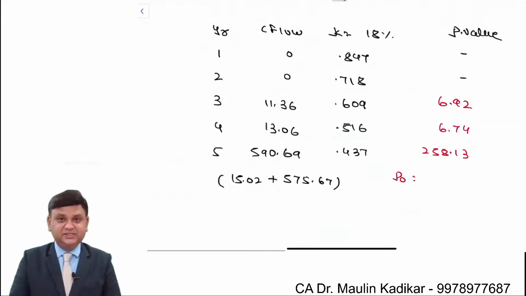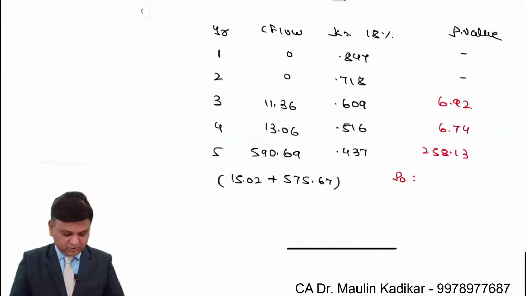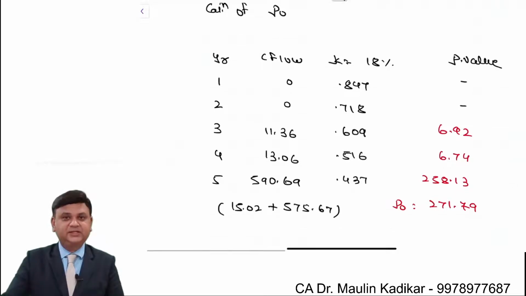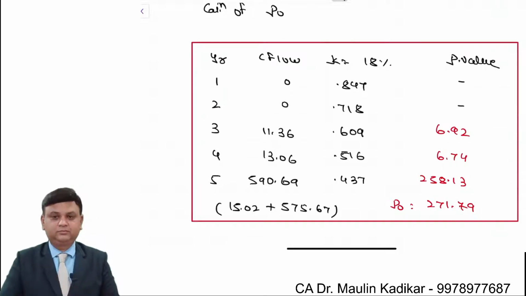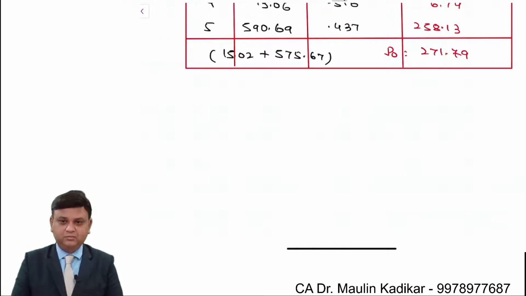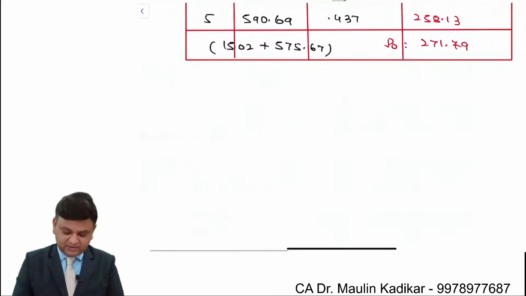Then we'll compute the P0. So 6.92 plus 6.74 plus 258.13, that comes to 271.79. Write an answer. So what is the conclusion, whether we should buy or not? So please write down answer.